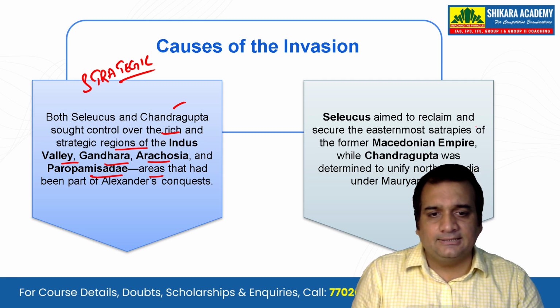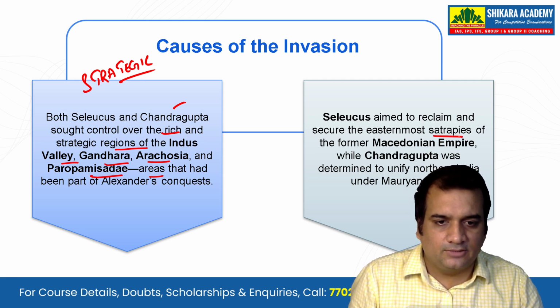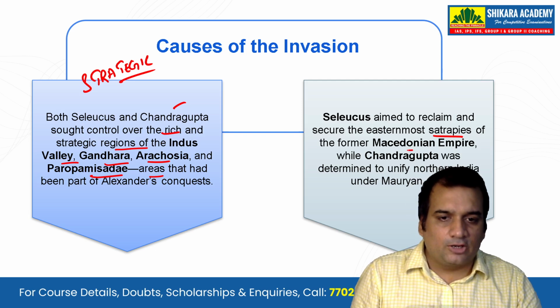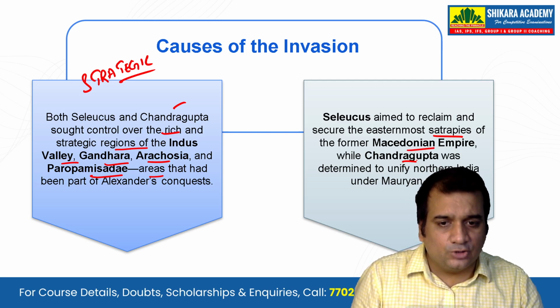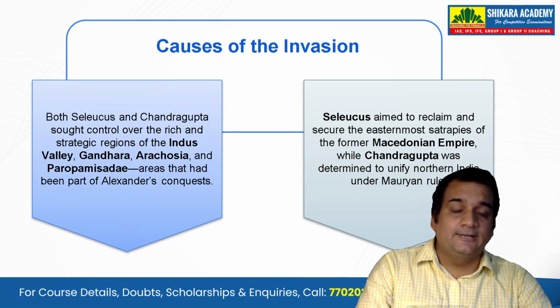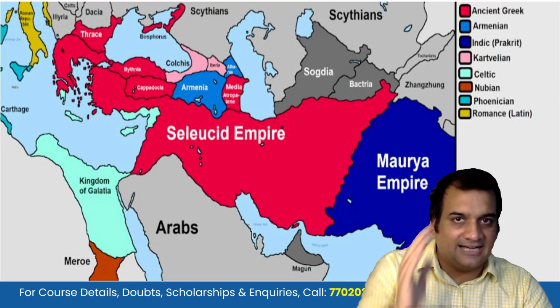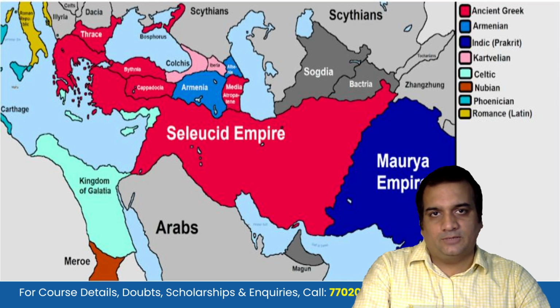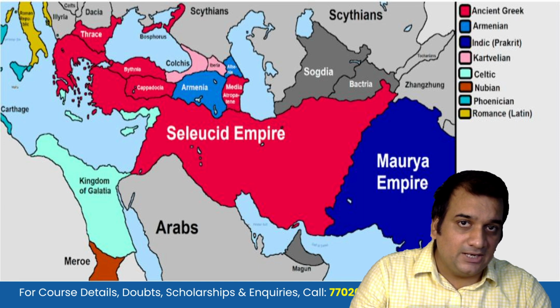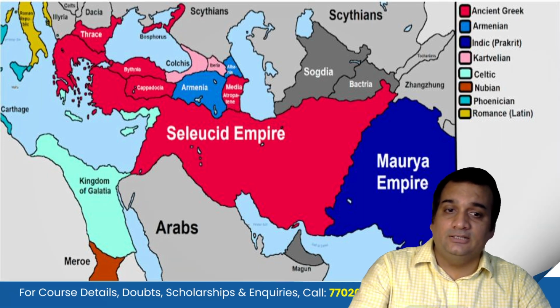Now Seleucus aimed to reclaim and secure the easternmost satrapy of the former Macedonian Empire, while Chandragupta was determined to unify northern India because he wanted to make sure that he takes control over that northwestern part of India, which time and again has been invaded by the foreigners.